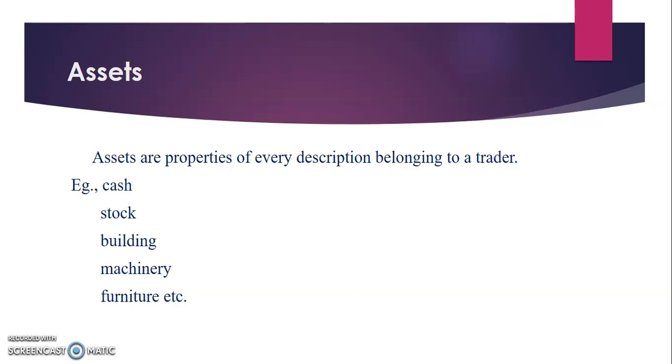Cash in hand, which part of cash can be kept in hand of the owner, is also called an asset of a business. Then building. If a business purchases a building for their business purpose, that building also comes under the assets category, like that machinery and furniture. So assets are properties of every description belonging to a trader.